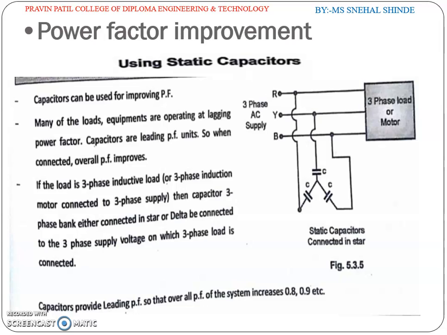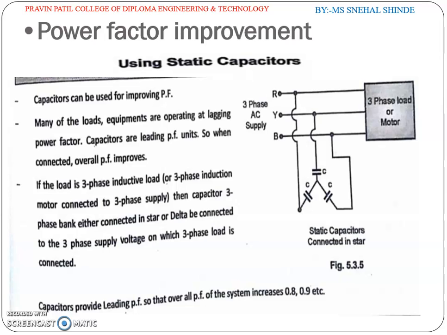The capacitors draw current leading the supply voltage by approximately 90 degrees and neutralize the quadrature or wattless component of the current drawn by the equipment across which they are connected.